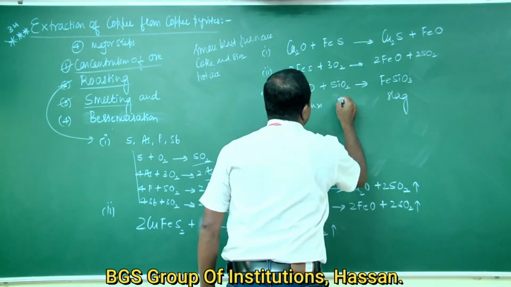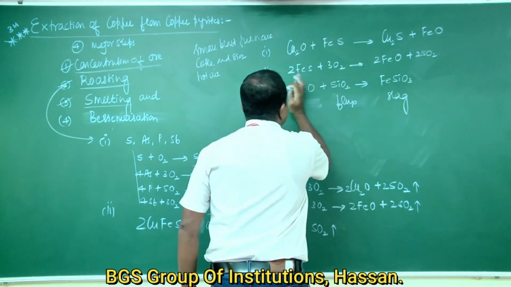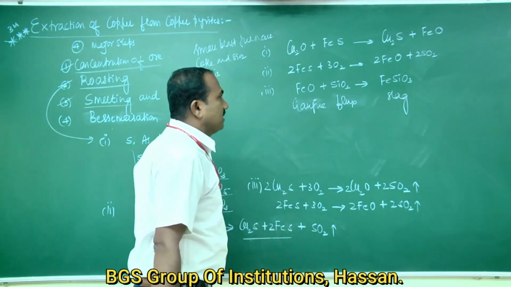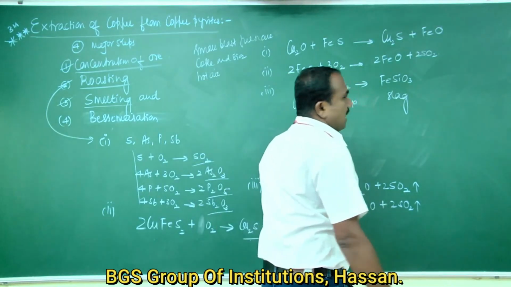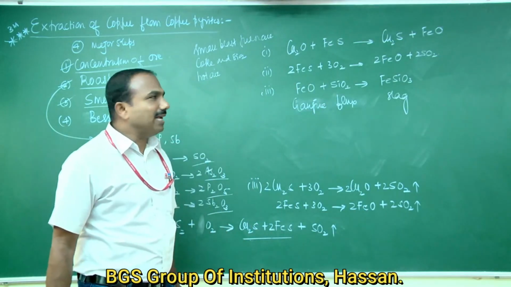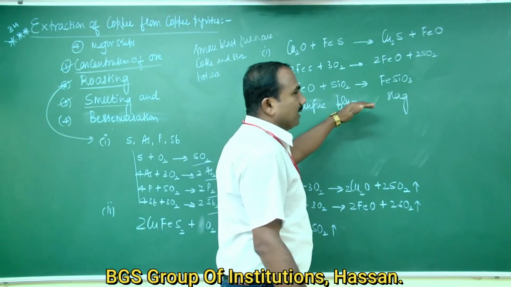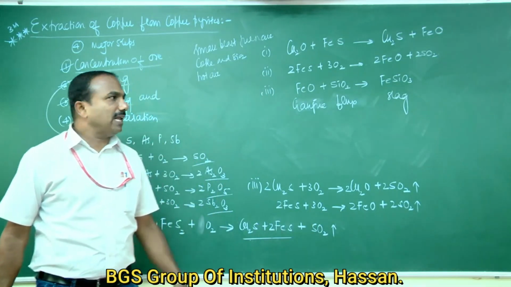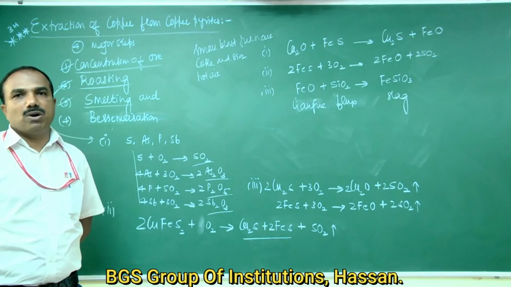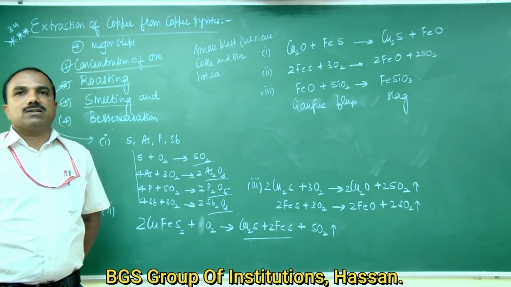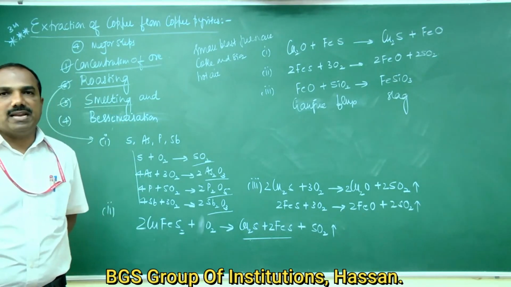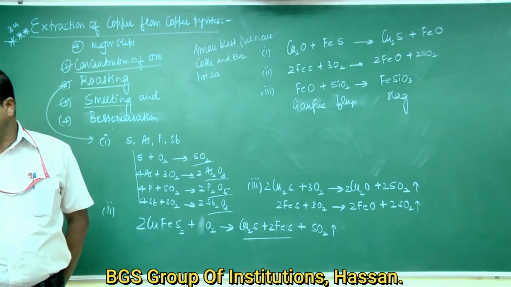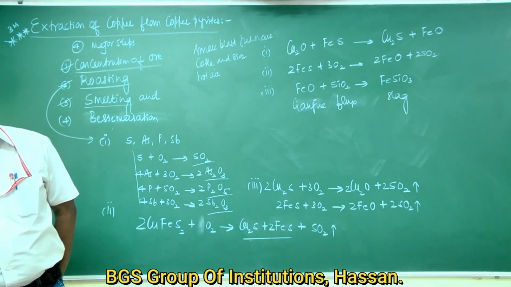Silica is flux, and ferrous oxide is gangue. So gangue combines with flux to form slag. This slag is lighter and floats over the molten metal. The slag is removed and the molten metal, copper, settles down at the bottom of the furnace.